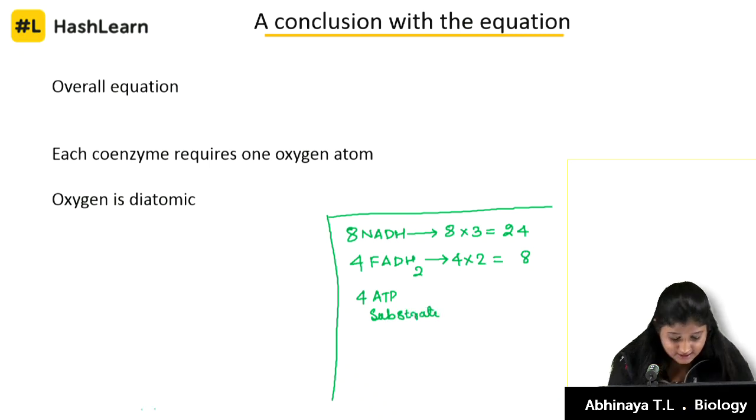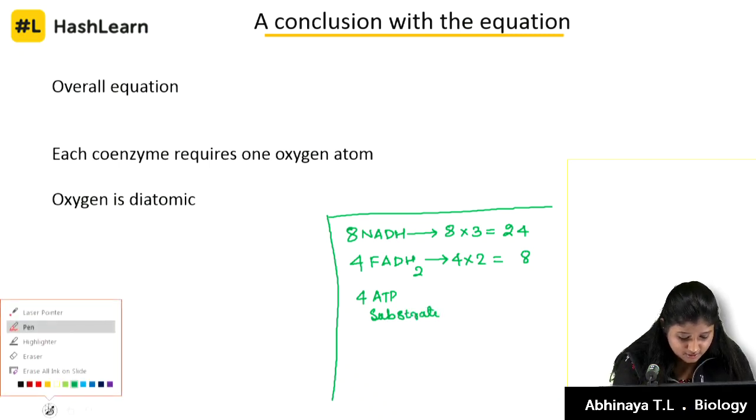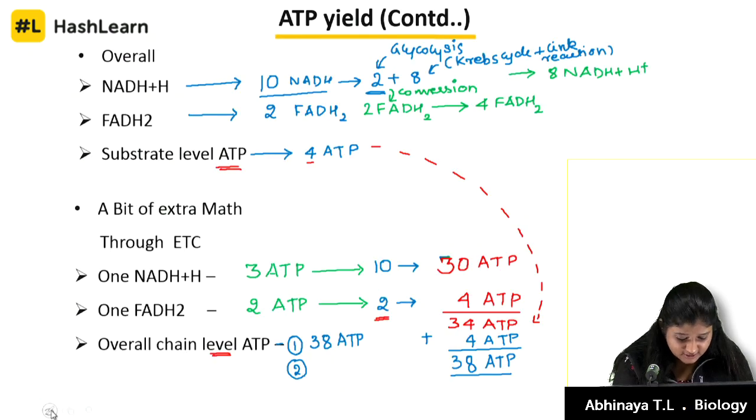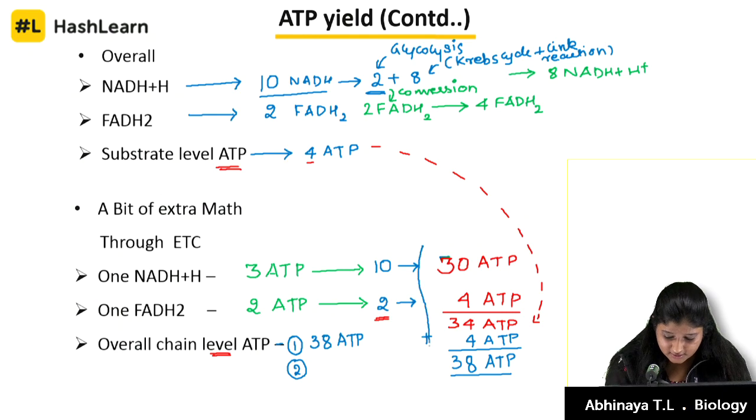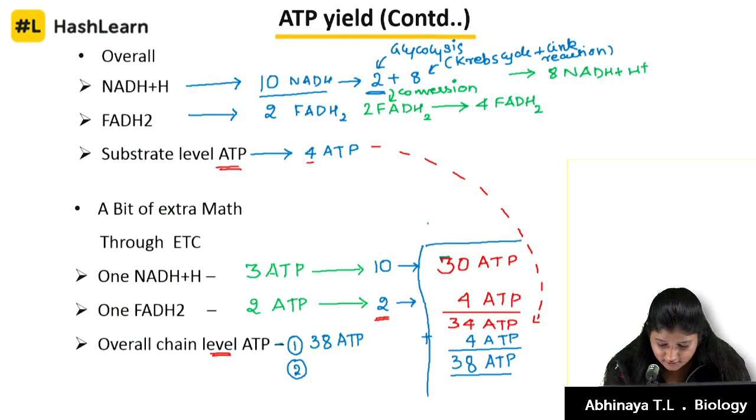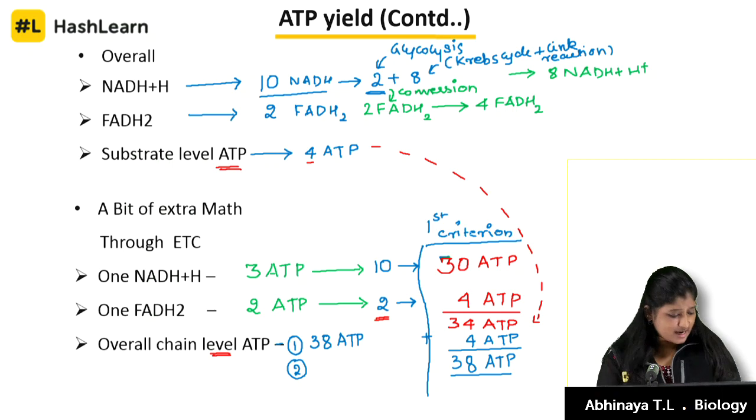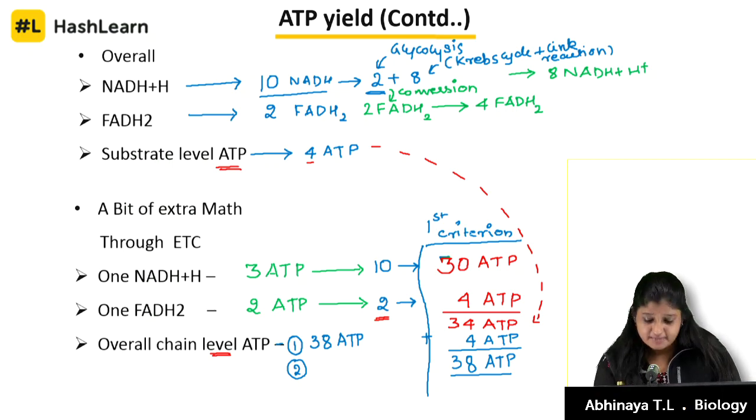I'll put this in the previous slide as the first criterion. Whatever you see there is the first criterion. Okay kids, understood this? It's not that complicated. Understand the concept behind this.